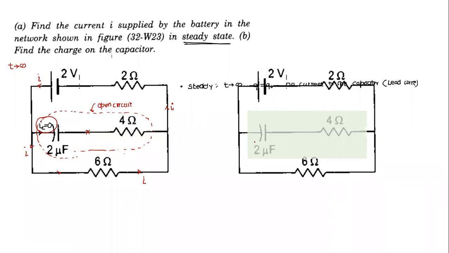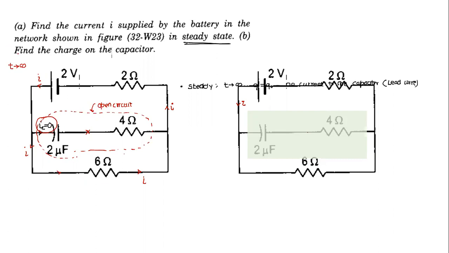What will happen in this case, since the current is zero, as far as I am finding a particular purpose, I am ignoring it. What purpose am I ignoring? I have to find current here. To find current here, this current is zero. So when I have to apply Kirchhoff's loop rule, even though there's a resistor here, will there be any potential drop across the 4 ohm resistance? No, sir. Why not? Because the capacitor is in steady state, so no current will flow. Okay, so first part we understood how to find steady state current. I hope all of you understood.